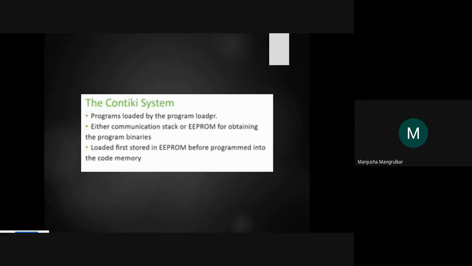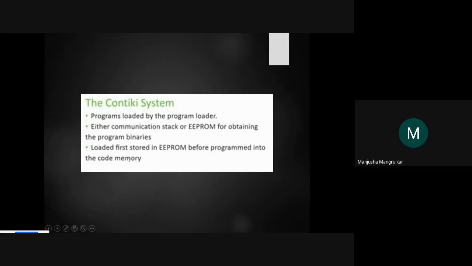That downloader fixes our IC, we use the driver of that downloader interface, and we download the hex file into the 8051. That is the loader, called the program loader. It uses either the communication stack or EEPROM for obtaining the program binaries. The loader first stores the program into EEPROM before programming it into the code memory.